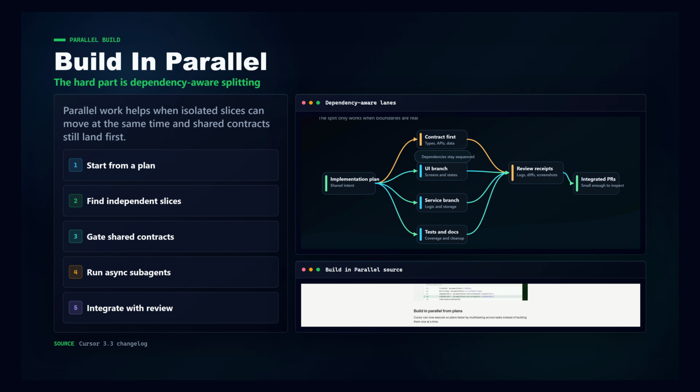Build in parallel is the feature that makes the release feel different. Cursor says it can inspect a plan, find independent sections, run those sections simultaneously with async subagents, and preserve ordering for dependent steps. In practice, that matters for work like a feature migration, where the UI cleanup, test coverage, and documentation can move separately, but a shared data contract still has to land first. The hard part is not launching agents. The hard part is splitting work without creating hidden conflicts.